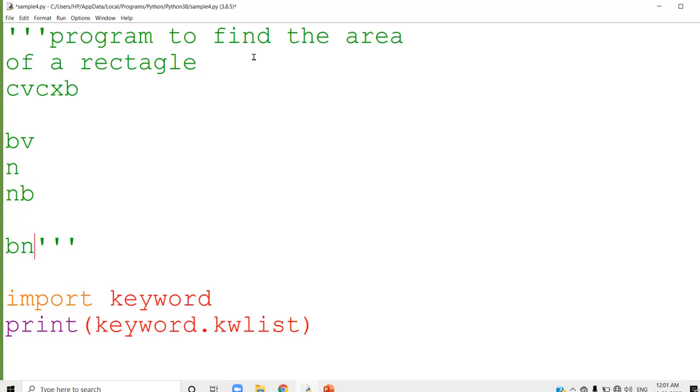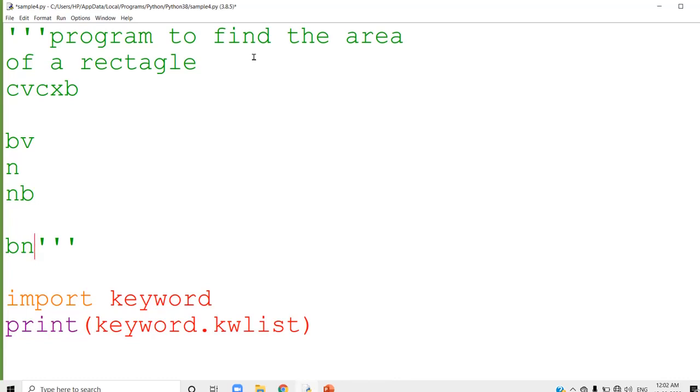When you run this program, this part of the program will not be executed. Something inside the triple quotes will not be executed. You can write anything over there. I just wrote something meaningless; you can write anything inside that one. It will not be executed at all.